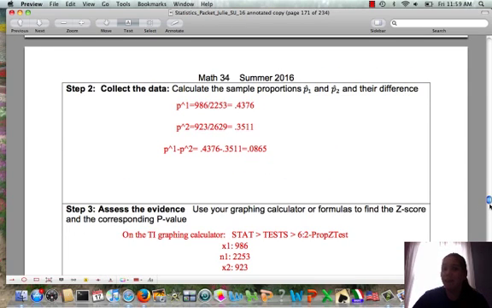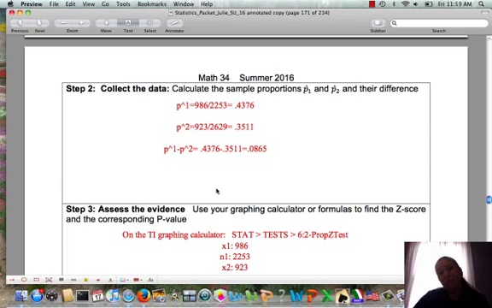So step 2, we need to collect the sample proportions. So remember when we do a sample proportion, we put a hat on the P. So p1 hat is the sample proportion from the men, and p2 hat is the sample proportion from the women in the survey. So the men living at home was 986 out of 2,253. If we convert that to a decimal, that is 0.4376. And the proportion of women living at home is 923 out of 2,629. If we divide and convert that to a decimal, it is 0.3511. So we see it looks like a higher proportion of men live with their parents.